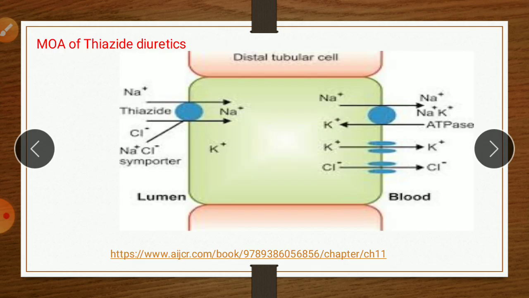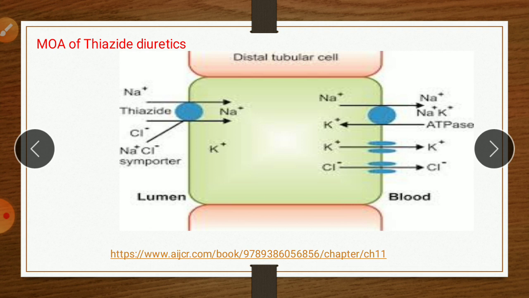Now regarding mechanism of action. As we saw in the previous slide, there are 4 sites where diuretics act on the nephron. First site is PCT, proximal convoluted tubule. Second is the ascending loop. Third one is distal convoluted tubule, and fourth one is collecting tubule.